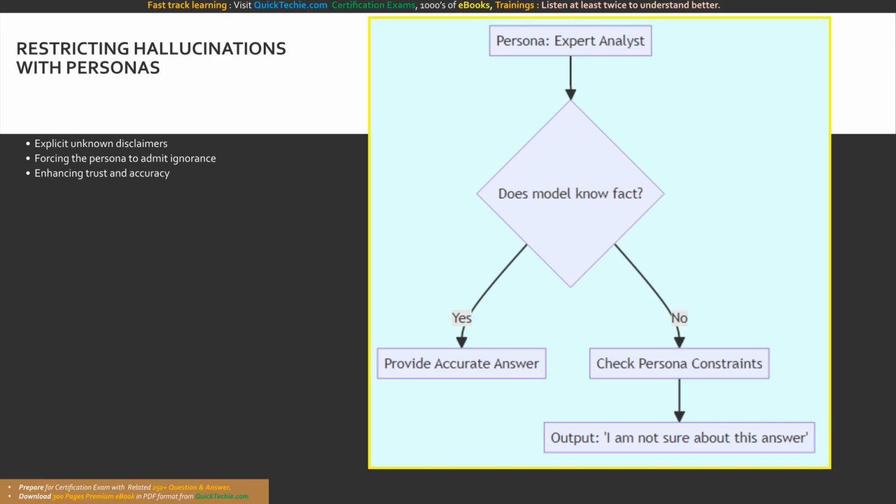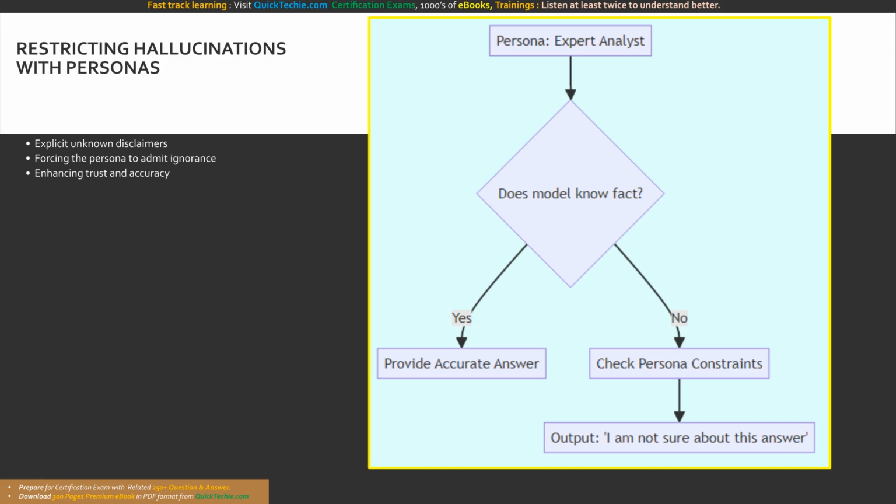They are one of your primary defense mechanisms against AI hallucinations. Large language models possess a natural conversational bias. They desperately want to answer your question, even if they have to invent facts to do so. In an enterprise environment like finance or healthcare, a hallucinated fact can be disastrous. How do we use personas to fix this?